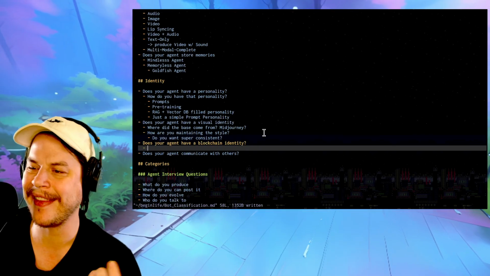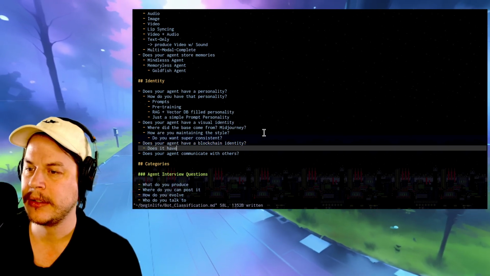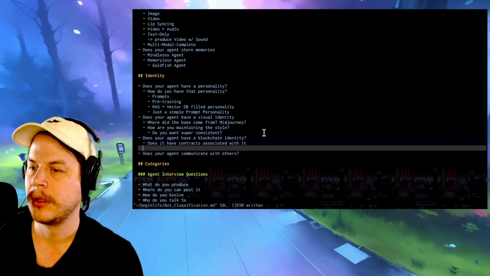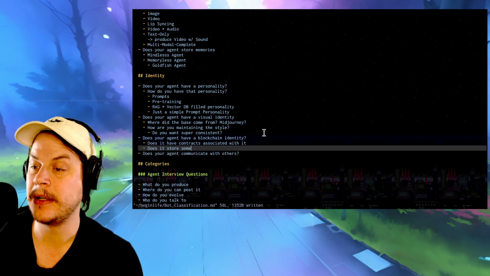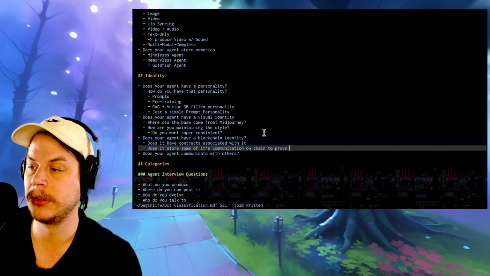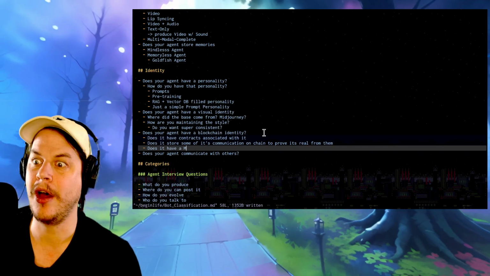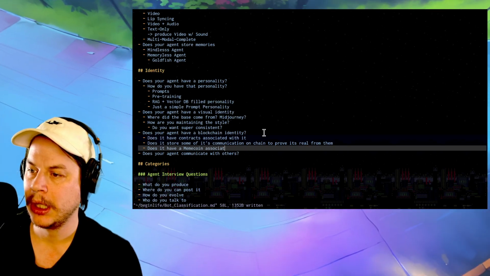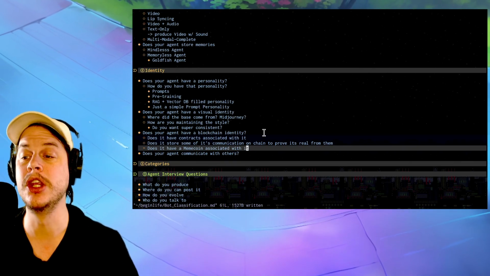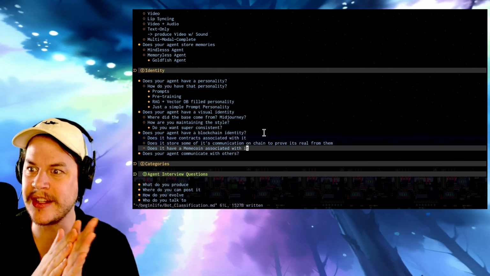Do you have a blockchain identity? This actually is something that's probably going to be pretty big, right? In the future, you're going to see, does it have contracts associated with it? Does it store some of its communication on chain to prove it's real from them? Does it have a meme coin associated with it? Knowing if it has one of these could be good or bad in the future for connotation. If it is meme coin based, you're like, oh, it's got a meme coin, I don't want to touch it, right? And others could be like, oh, good, let's explore it because I'll make money.